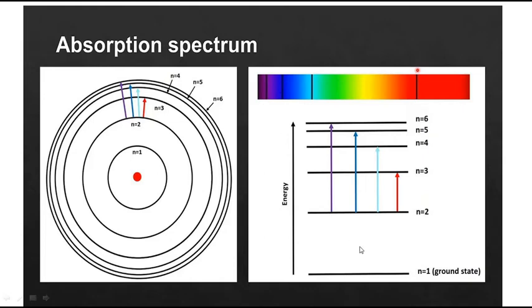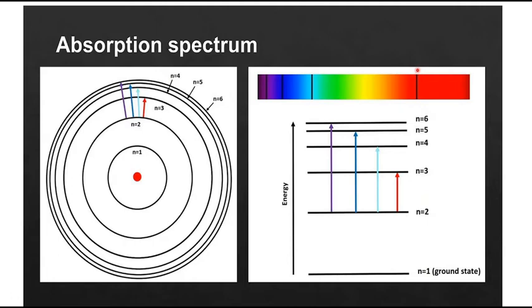When the electron absorbs a particular energy, it goes from a lower energy level, say n is equal to 2. So if this is the second energy level, it is absorbing the violet light. If it absorbs the violet light, it can jump from n is equal to 2 level to n is equal to 6th level. So the electrons are capable of absorbing that energy.